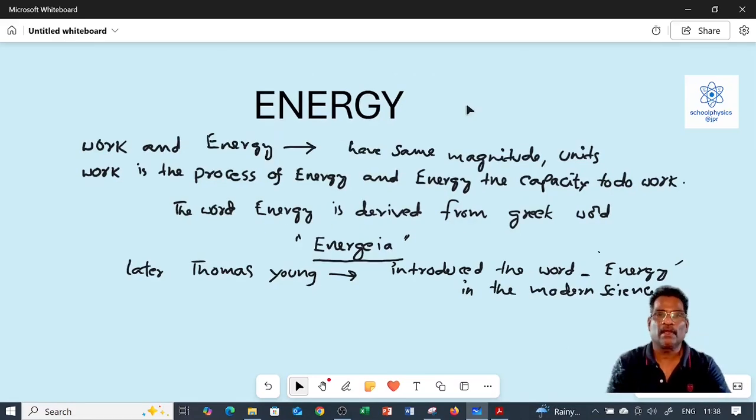The word energy is derived from the Greek word energia, and the word was later named energy in modern science by the great physicist Thomas Young.